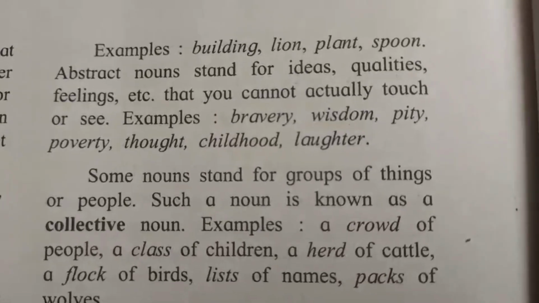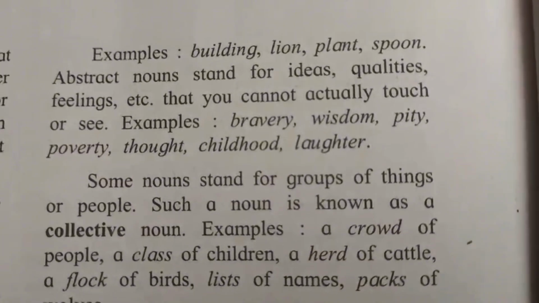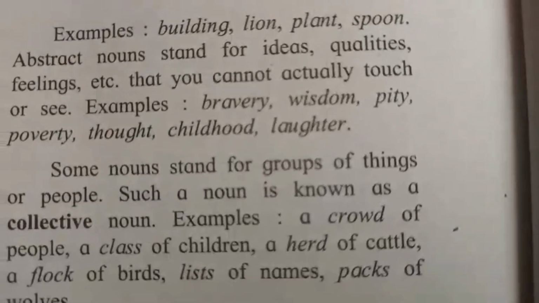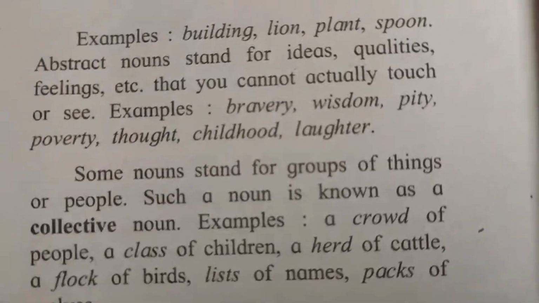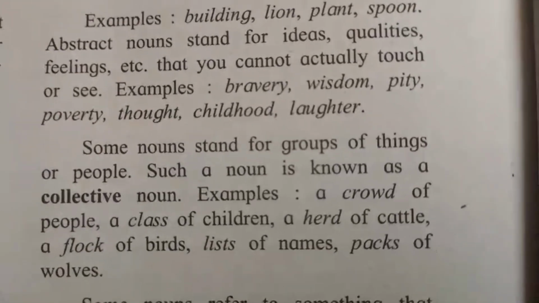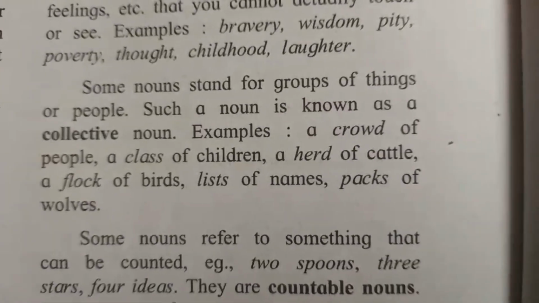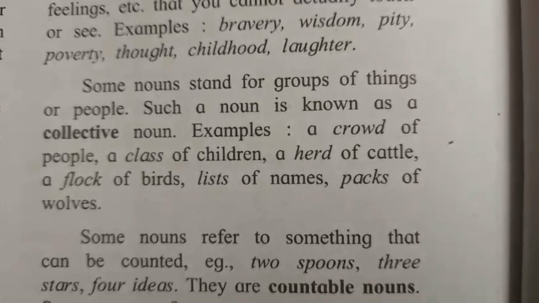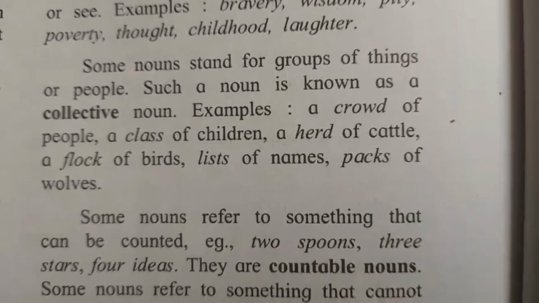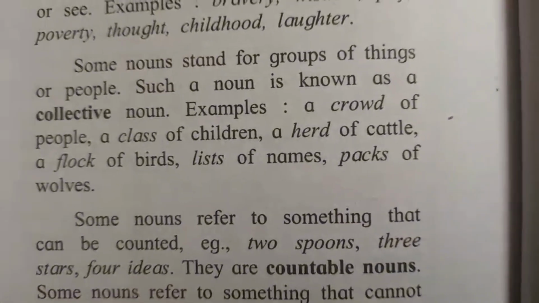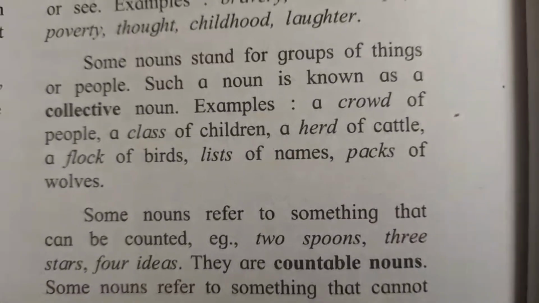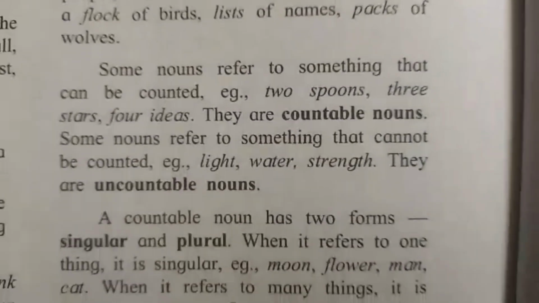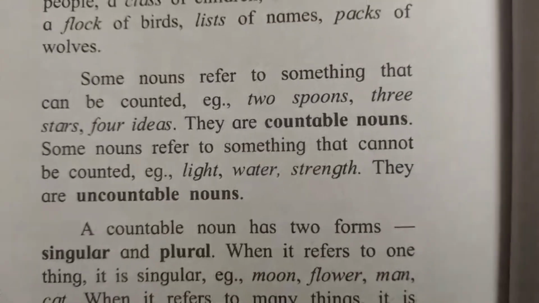Abstract nouns stand for ideas, qualities, feelings, etc. that you cannot actually touch or see. For example, bravery, wisdom, pity, poverty, thought, childhood, laughter. Some nouns stand for groups of things or people. Such a noun is known as a collective noun. Examples: a crowd of people, a class of children, a herd of cattle, a flock of birds, lists of names, packs of wolves.